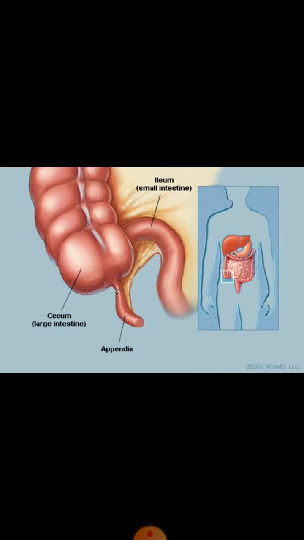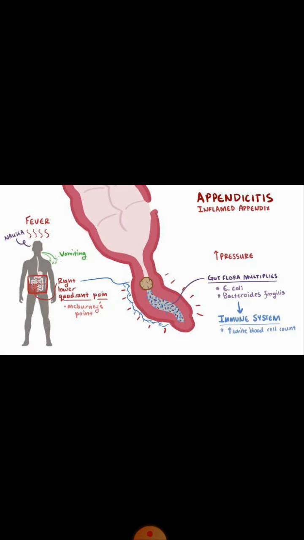So here we can see the appendix. It is a vestigial organ and it is present between the ileocecal junction and the cecum. So this is the appendix. Now, what is appendicitis? The acute inflammation of the appendix is known as acute appendicitis.